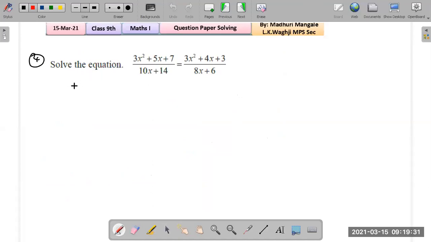Yes, let's look at the next question, the fourth one. Solve this equation. So how do we solve this type of equation? How do we begin? We start by looking for the coefficients, right? So here 10 is there, here 14 is there. This can be 10, this can be 14, if we multiply by 2. Same thing goes here. This is 8, this is 6. If we multiply by 2, then 2 4s are 8, and 2 3s are 6. Correct? So what should be done? We multiply both the sides by 2, and let's see what happens.